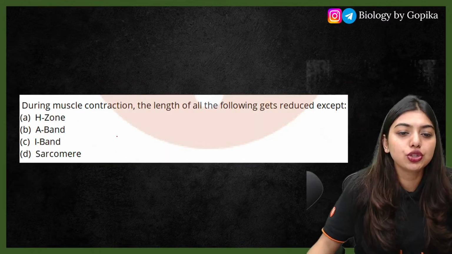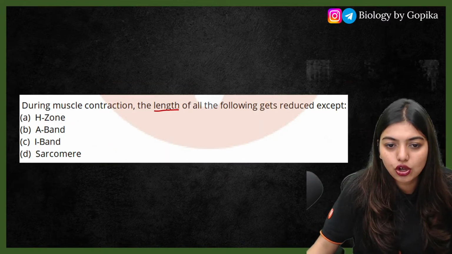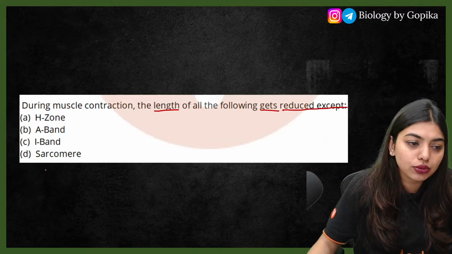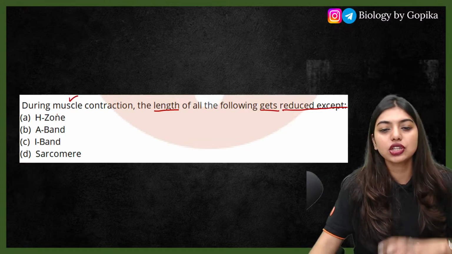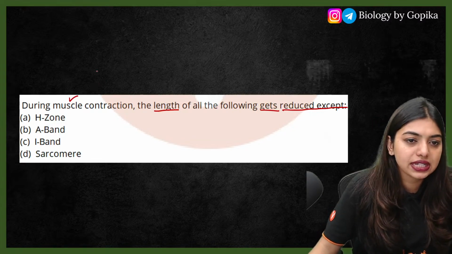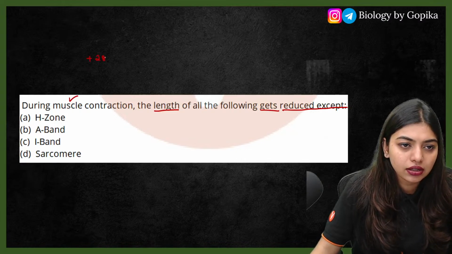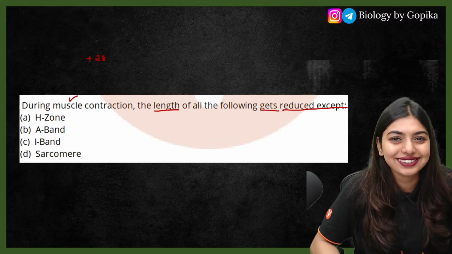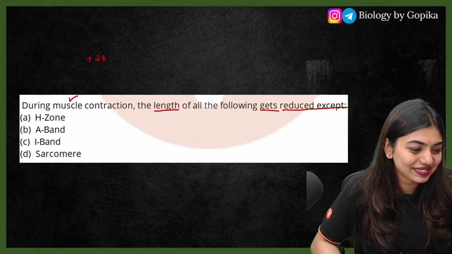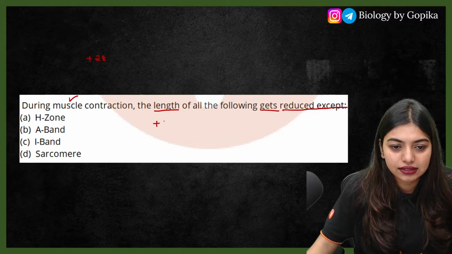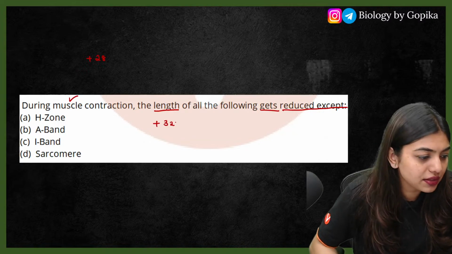Next question. During muscle contraction, the length of all the following gets reduced except, very good question. During muscle contraction, the length of all of the following gets reduced except for what? Yes, that was plus 28. Now we have to learn 4 tables, students. Tell me the answer for this.